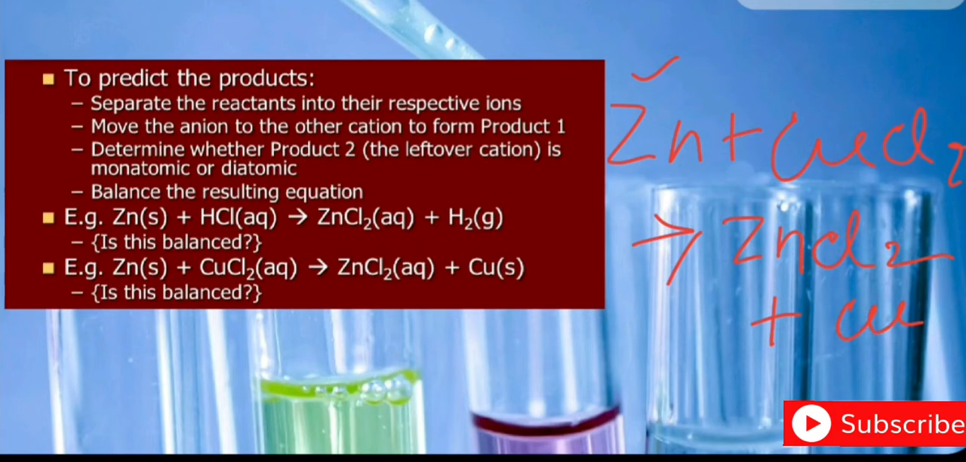Copper metal. So, zinc replaces copper from its solution. To balance this, how can you balance it? You just take 2 zinc here, make it 2, and you will get... The reaction is already balanced, no need to balance it, because 1 zinc, 1 copper, and chlorine 2. So the reaction is already balanced.